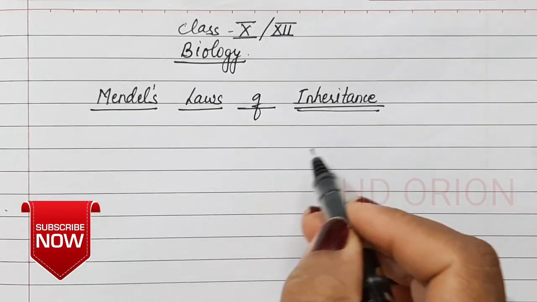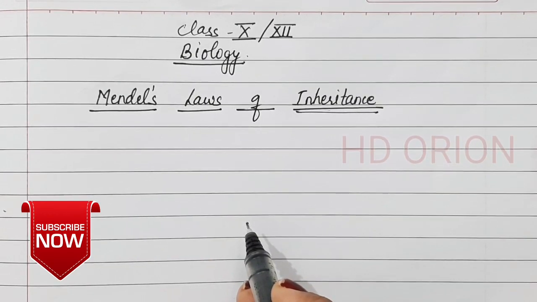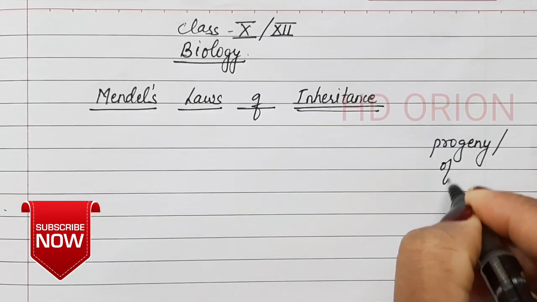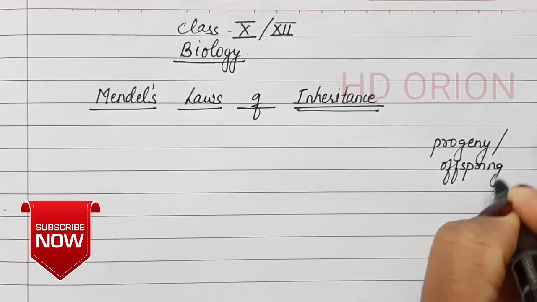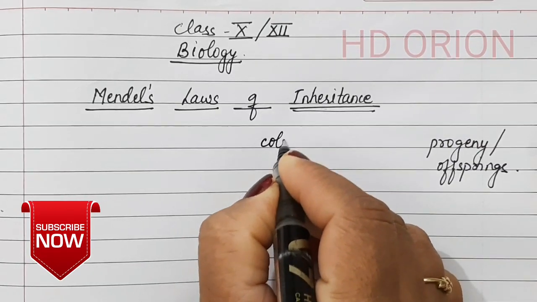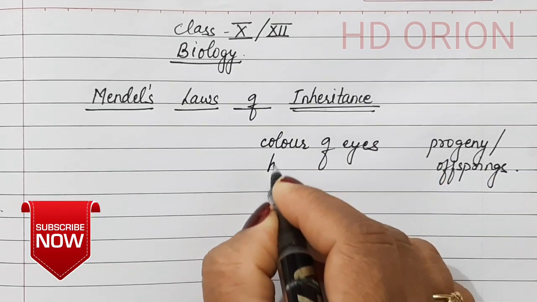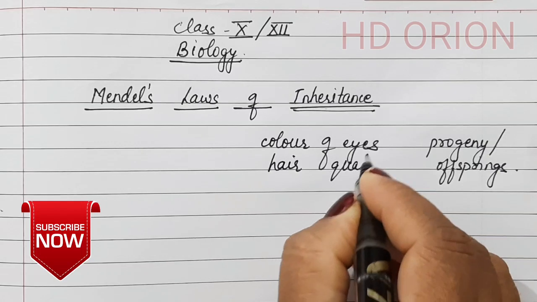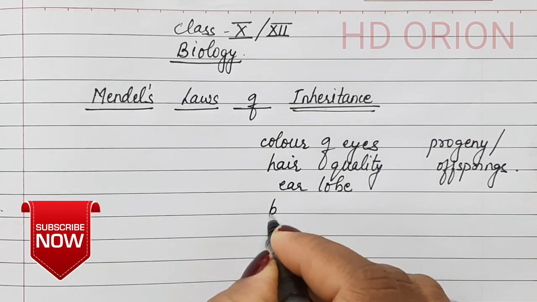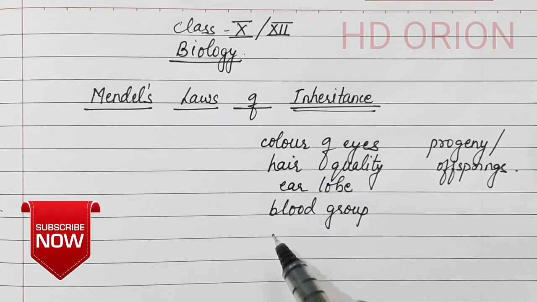Now, what is inheritance? Inheritance refers to those characters that are shifted from the father and mother to the progeny. Progeny means the offsprings or the children. So, inheritance of such characters like color of the eyes, hair quality, earlobe, blood group are certain characters that we inherit from our parents.